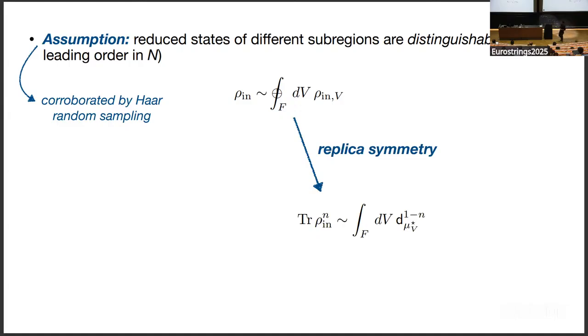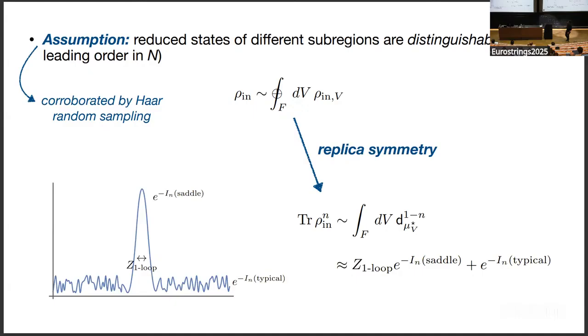So when I take trace rho to the n, I get a single integral over this now quotient, and I have this dominating representation to the 1 minus n power. And this integral has an interesting structure. It's sharply peaked at a saddle point, and then has this very small one loop width. I've exaggerated the width in this plot, and then it also has some typical values that it oscillates about very erratically away from the saddle point.